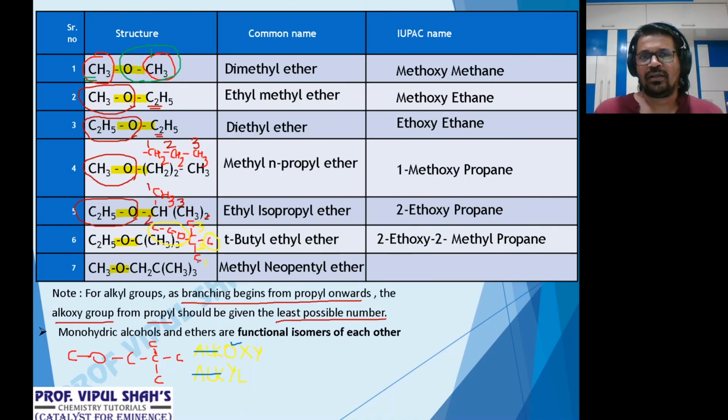So first what you do? Select first of all, out of the 2 alkyl groups, the alkyl group with less number of carbons along with oxygen is my alkoxy, and the other one with more carbon is my parent alkane. If the parent alkane is branched, number it. Now we have 2 branches, alkoxy as well as alkyl. Whom to write first? Alphabetically, alkoxy comes first. So first alkoxy, then alkyl, then the parent alkane. Clear, everybody? Draw the structures in your book. You'll understand it better and show the numbering.